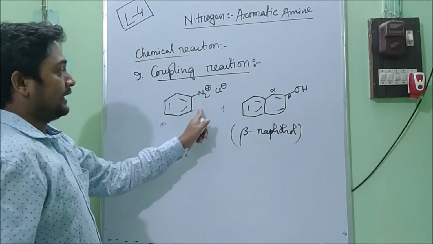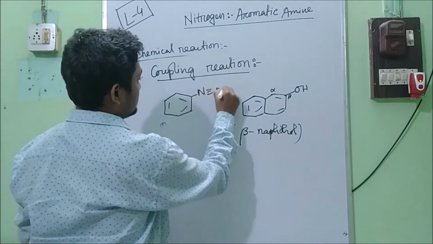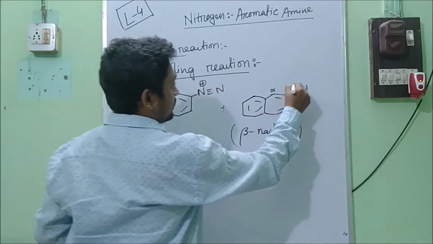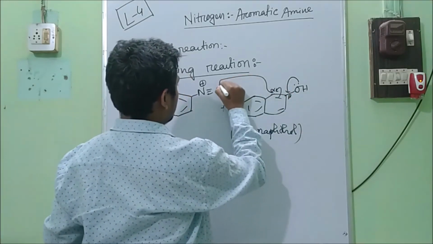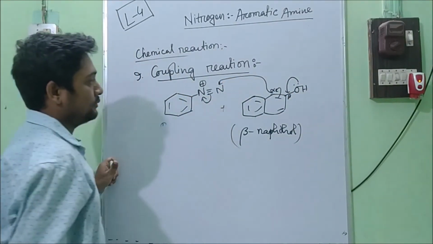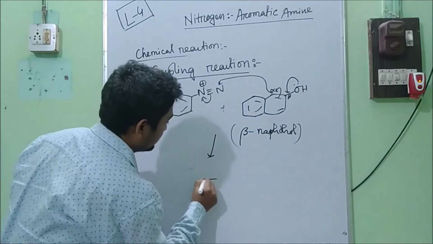So if we react with beta-naphthol, what will happen? I am drawing this like that. The lone pair will come in resonance and it will attack at this position. So we are having it like that.